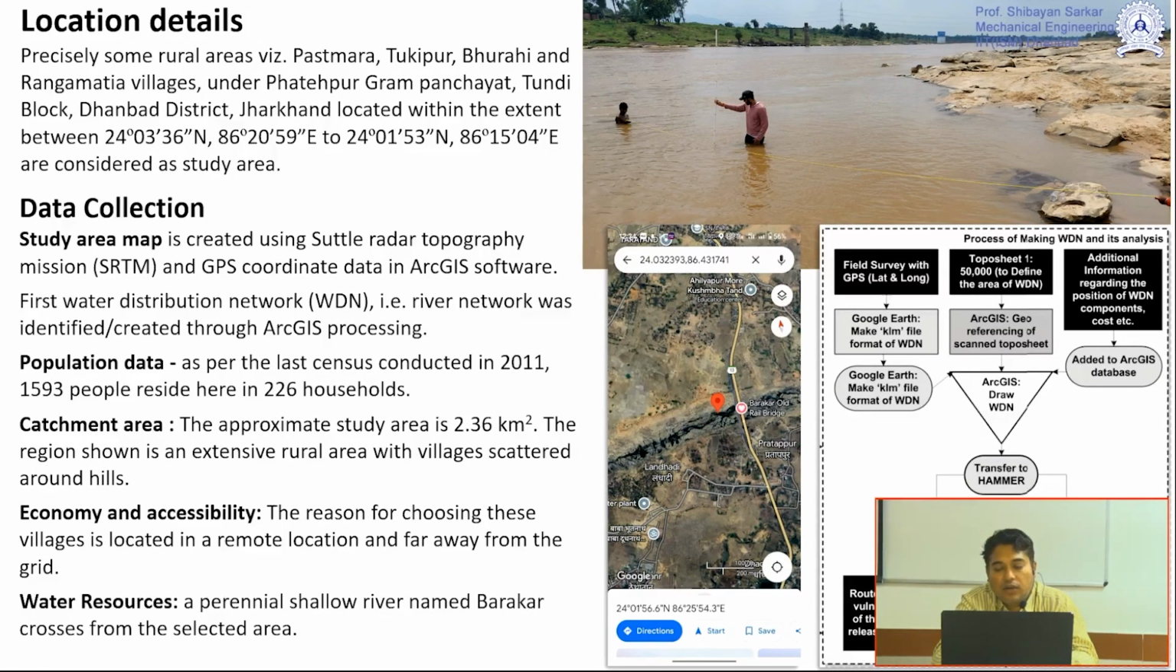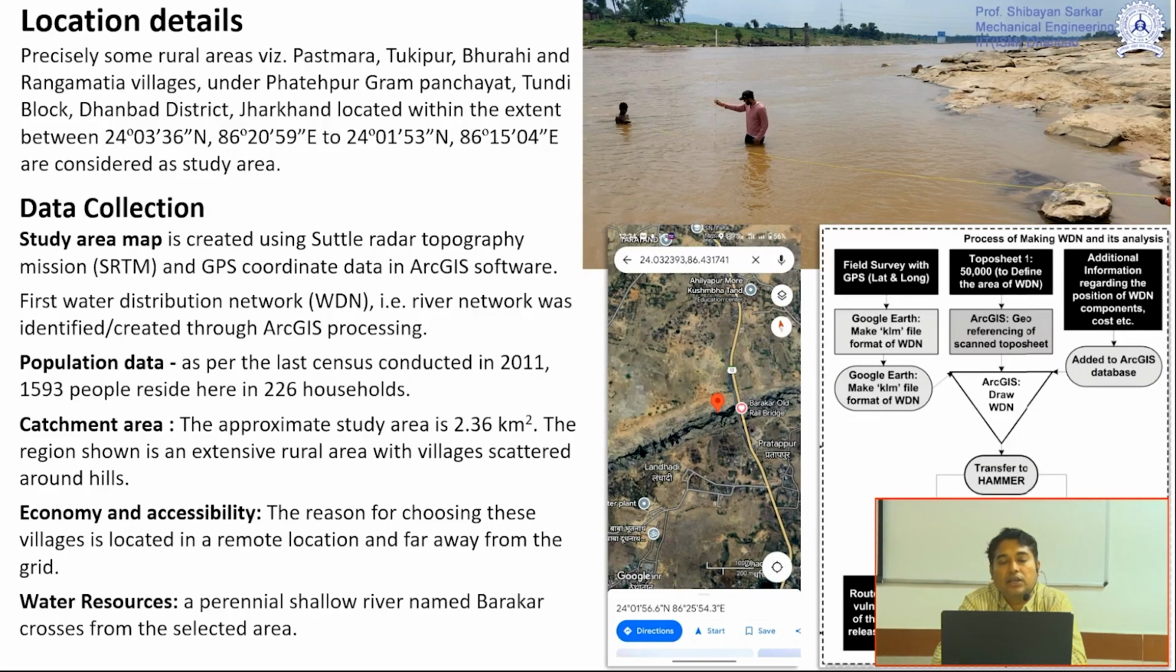Before going into this exercise, we performed some preliminary study. First, after getting information about this area, we downloaded SRTM data, which is freely available on the internet, and then we collected the population data. We planned this particular exercise during 2017-2018.